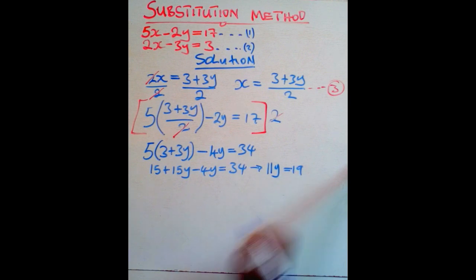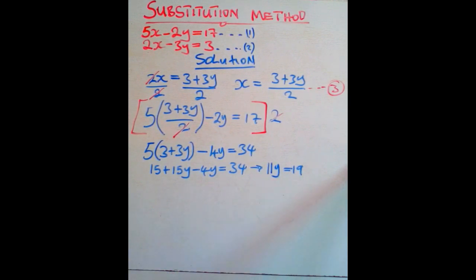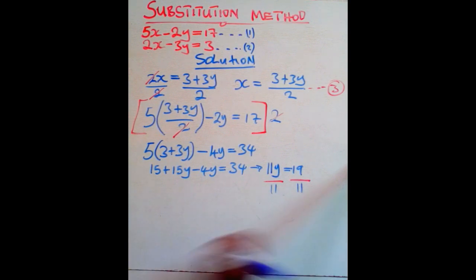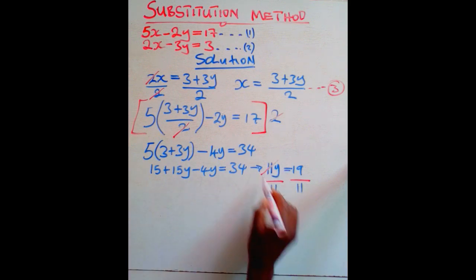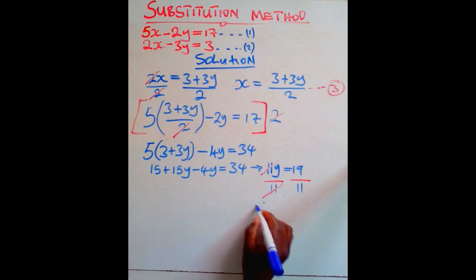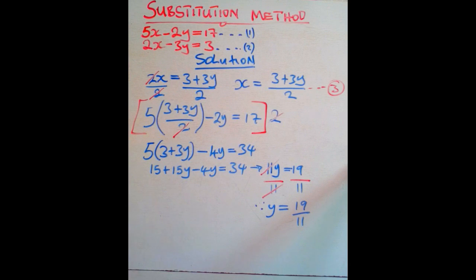equals 19. Then at this point now, what do we have? At this point, you have to divide both sides by 11. So you say over 11, over 11. Meaning that this one will cancel with that, such that we have y is equal to 19 over 11. This is our first value. This is the value of y.